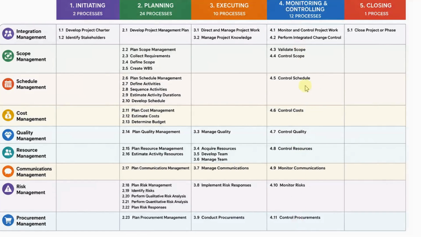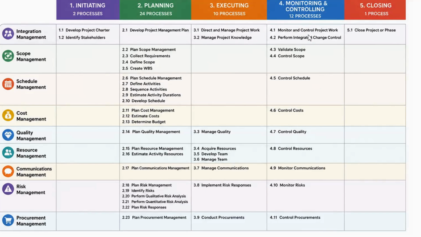The same thing comes for monitoring and control. There are 12 processes. When we have started executing it, we have developed a team, we are going to manage the team, we are managing the communication and everything. Things might go wrong. Things cannot be under our control every time. So that time we have to monitor and control how the process is going on the estimated plan. What is actually planned may not go as planned. It can vary.